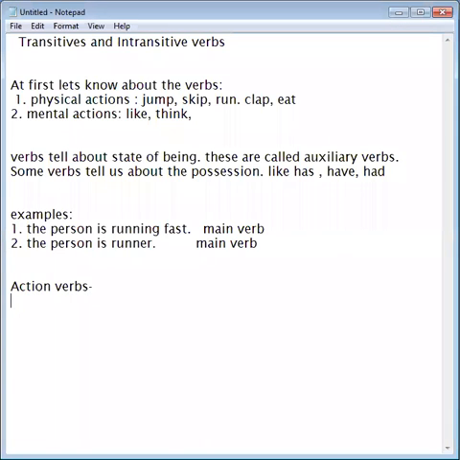If in a sentence we have any action verbs, the action must receive something. There must be some object on which we are doing any action.